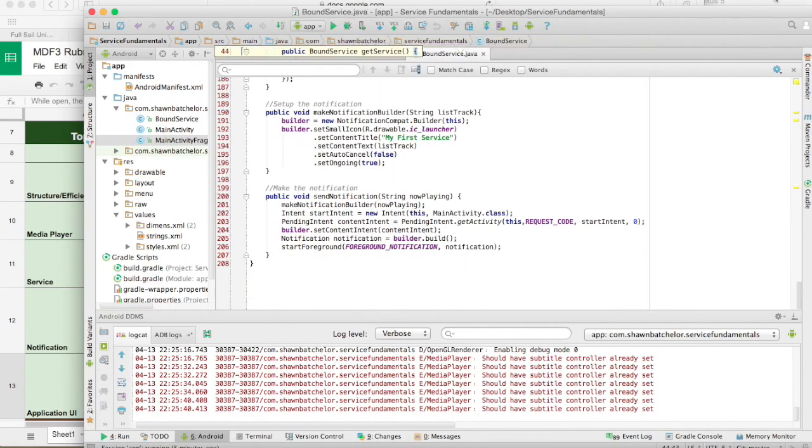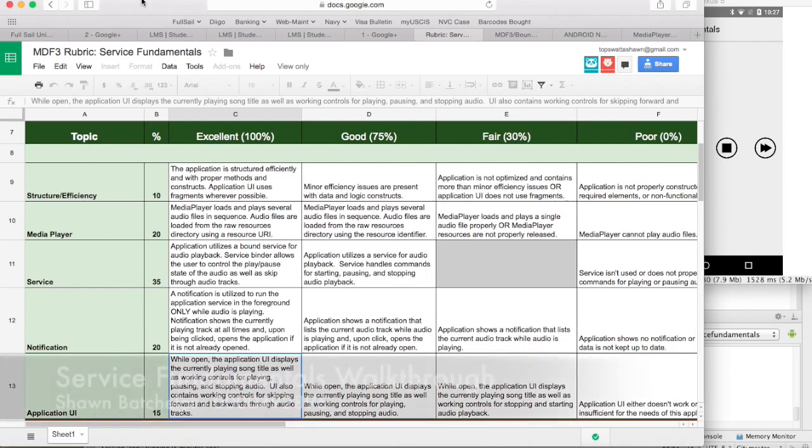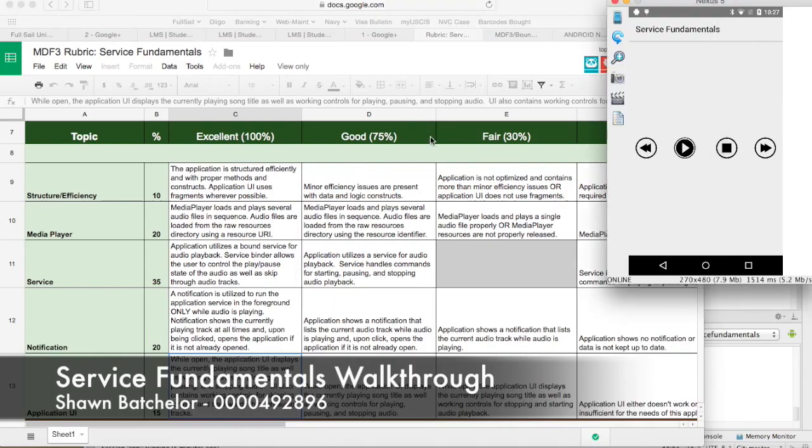So that's pretty much all that's happening with the app, and everything should work exactly as it's prescribed in the rubric. Hopefully I implemented them the way it was required from the lesson plans.